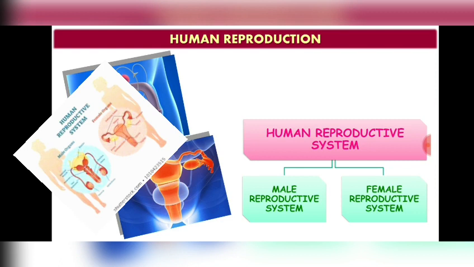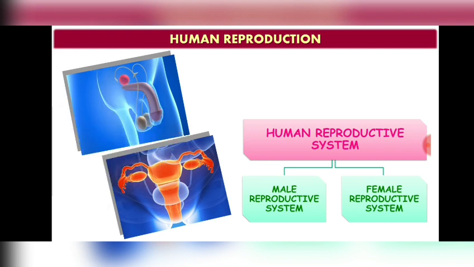Humans reproduce sexually and they are viviparous. Sexual reproduction is the reproduction in which male gamete and female gamete fuse to form zygote, and zygote develops into embryo, and embryo develops into fetus, and then it is a fully grown baby and it is delivered. So if there is fusion of two gametes, there must be a male reproductive system and a female reproductive system.